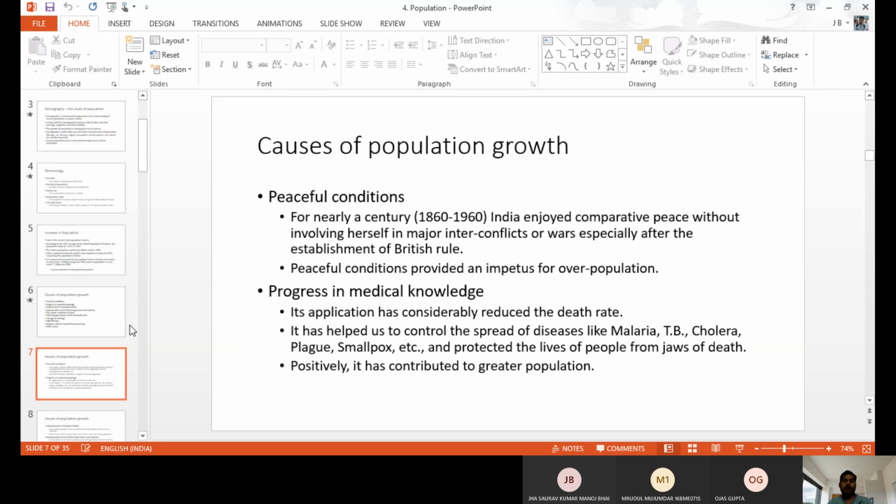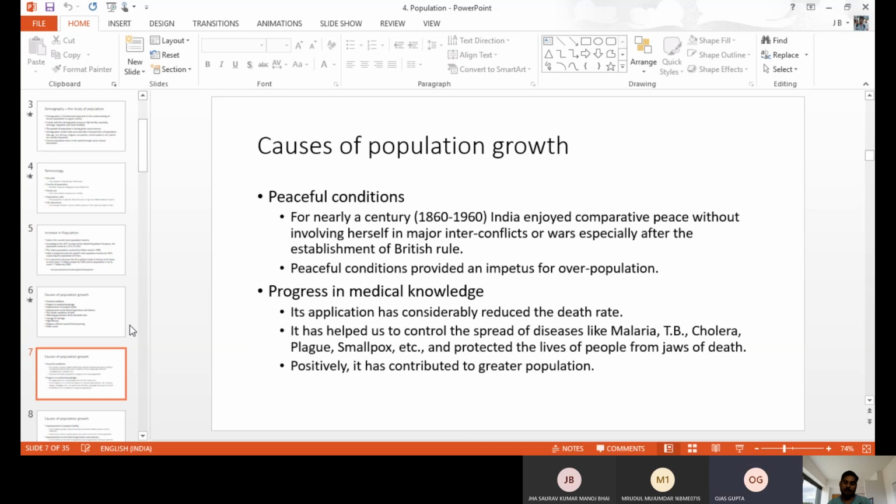Next one, progress in medical knowledge. Now we have a number of technologies and advancements in the medical department. Because of development in medical knowledge, we are able to reduce the death rate.